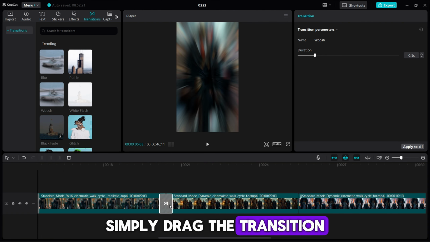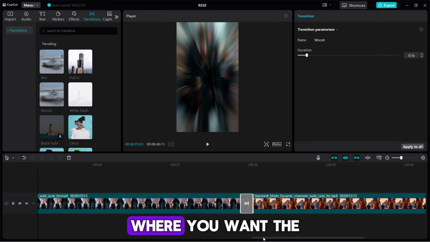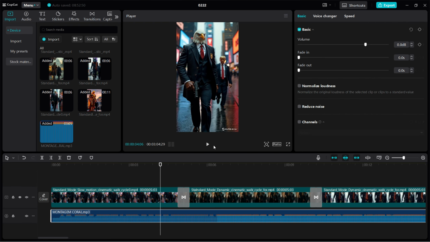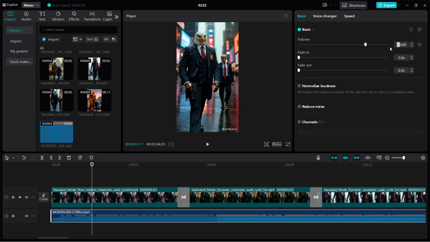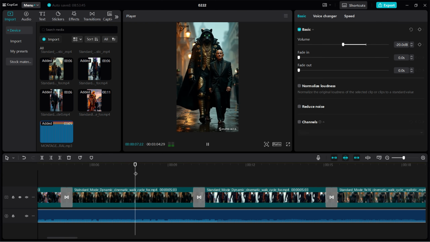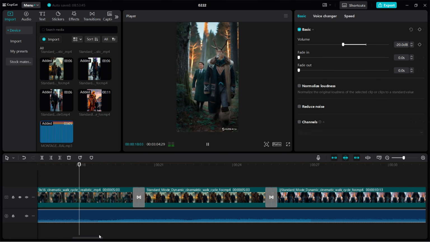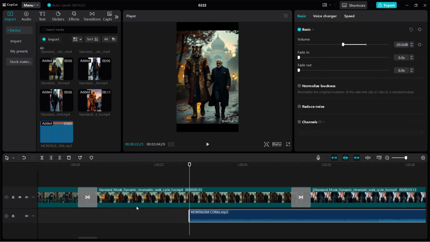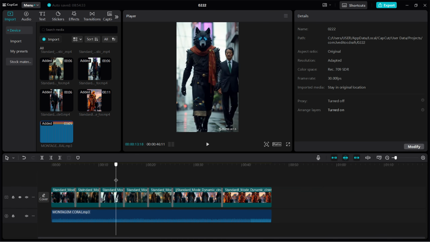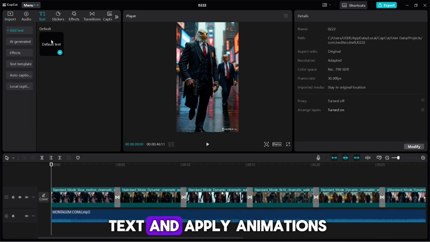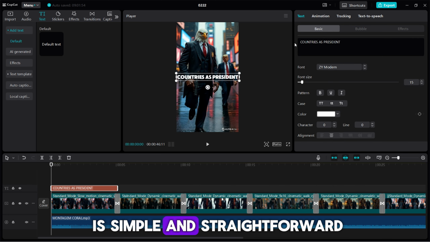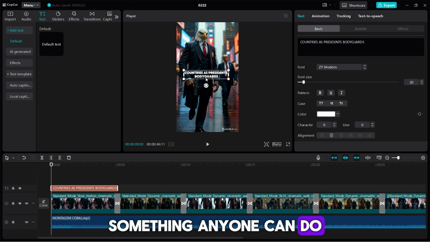Simply drag the transition between the clips where you want the effect to occur. Now let's add some text and apply animations to it. As you can see, everything I'm doing here is simple and straightforward, something anyone can do.